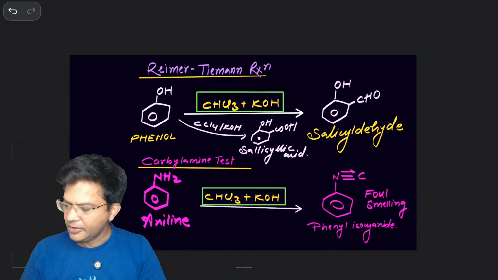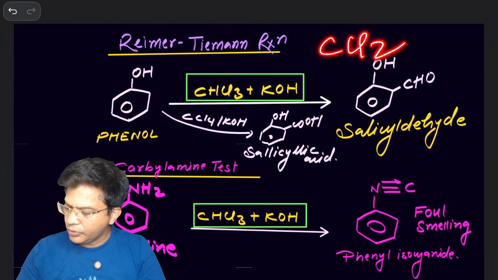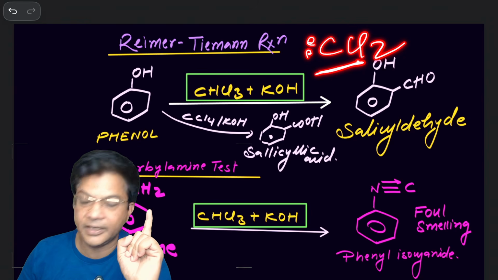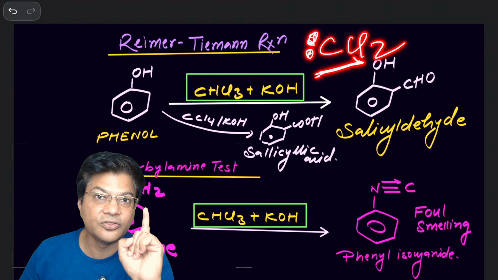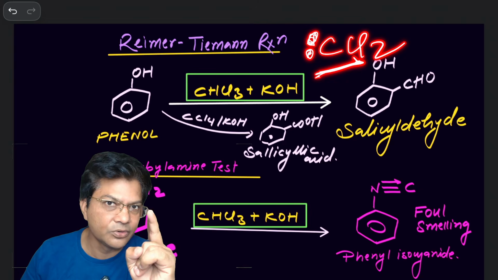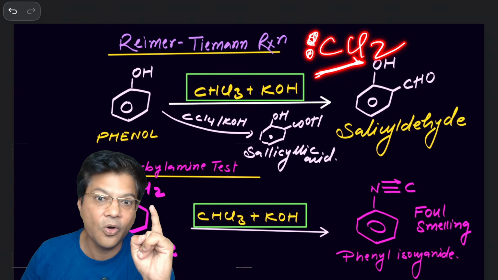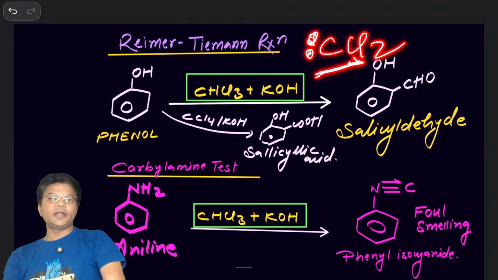Remember that. So in both the two reactions, CCl2 is a carbene, it is an electrophile. Don't get confused that there is a lone pair, so it is a nucleophile. No, carbon is just having 6 electrons in the valence shell, so it is electron deficient. It is a neutral, highly unstable intermediate known as carbene, dichlorocarbene. Remember that. Okay, is this clear to all of you, my dear students?